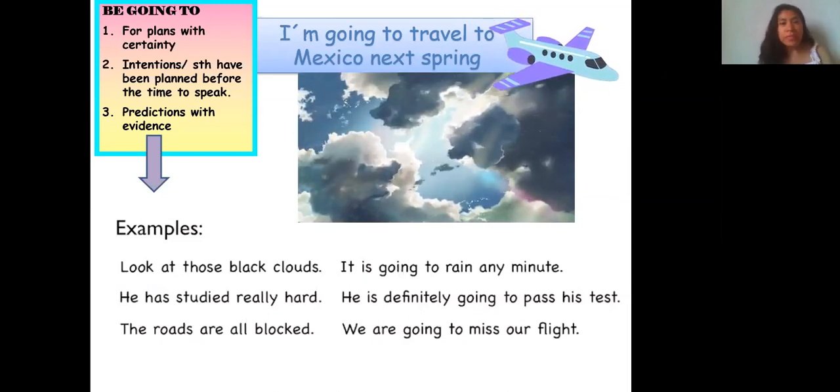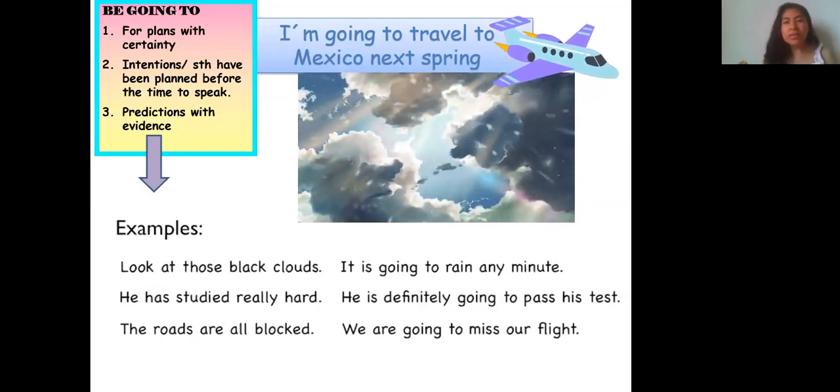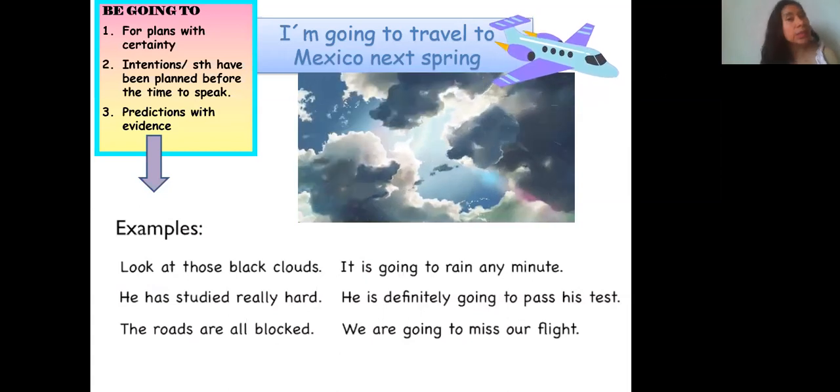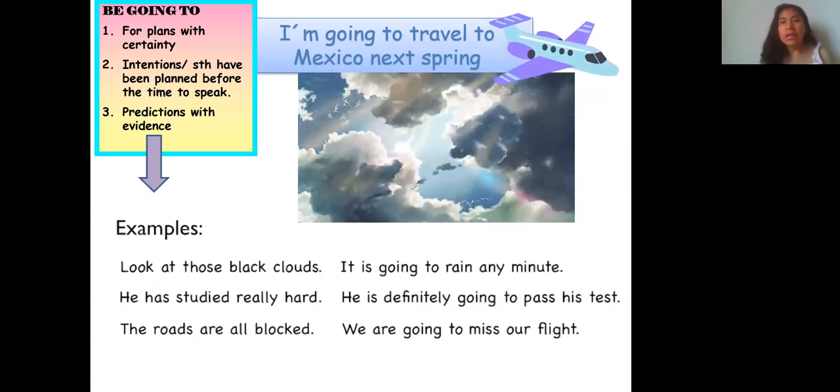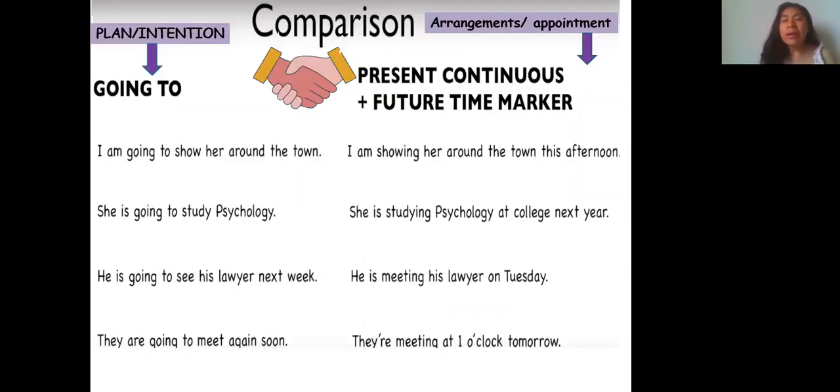And number 3, the roads are blocked. There are too many cars. So what is the prediction with that evidence? We are going to miss our flight. So when we compare going to versus present continuous, how can we make the difference?